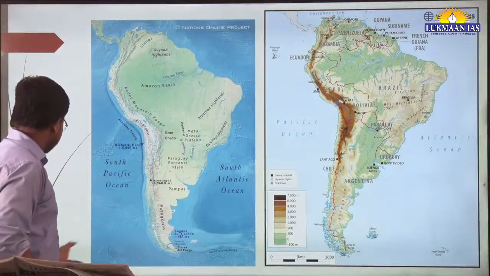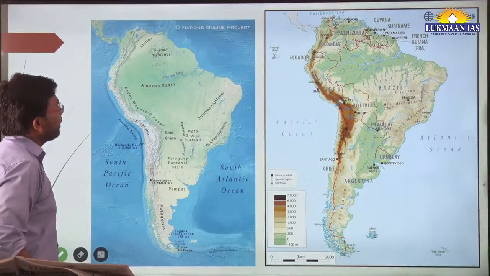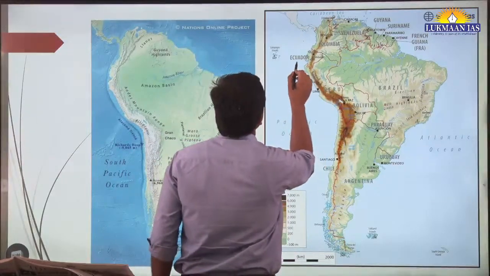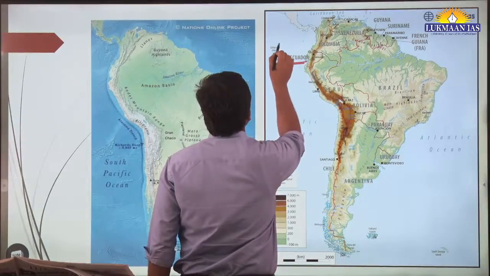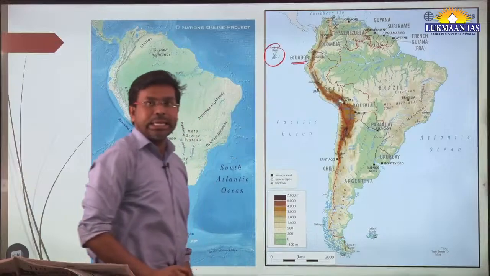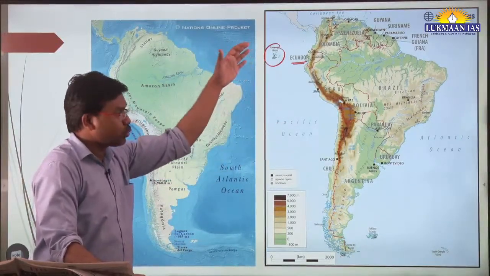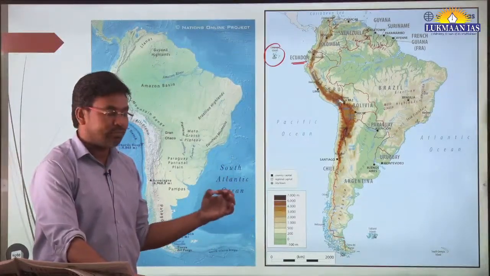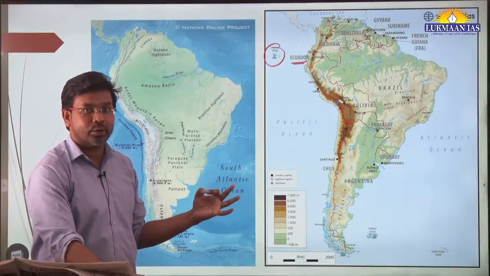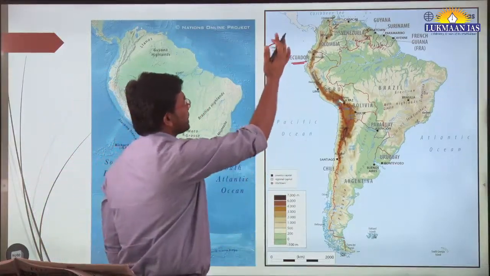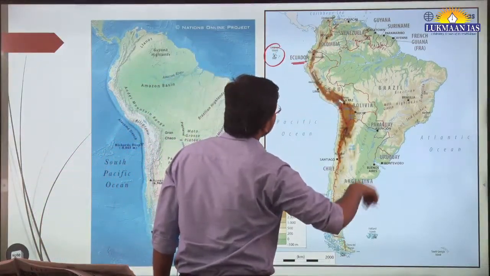Apart from this, let us see that this Galapagos Island is located to the west of Ecuador. So this Galapagos Island is a territory of Ecuador. Ecuador is a country in South America. There are 12 independent, sovereign countries in the South American continent. One of the countries, Ecuador, is in the northwest of South America.